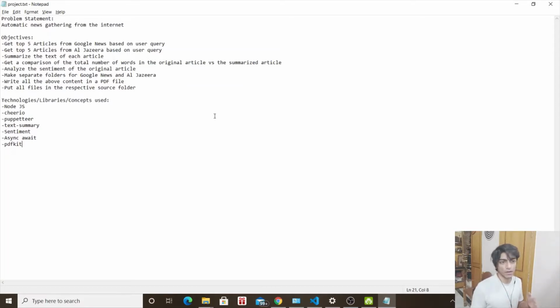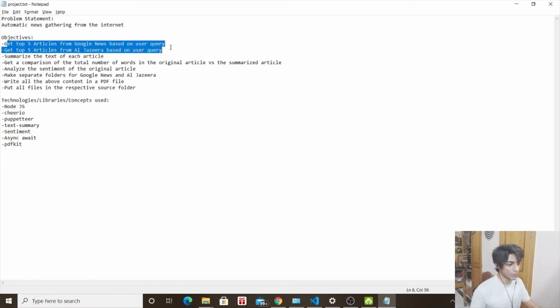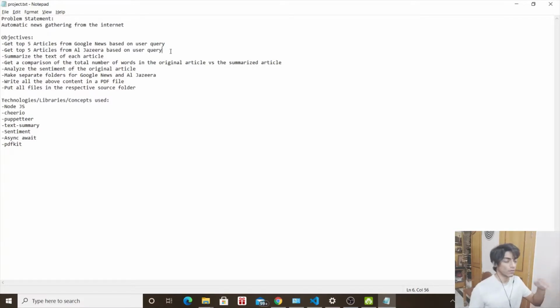So, problem statement. What I mean to do here is to automatically gather the news, that is the top 5 articles from the internet. Top 5 articles of what exactly? That is in our objectives, or should I say the subtasks of this problem statement. So I'll be getting top 5 articles from Google News based on the user query. We'll get to see what exactly I mean by user query here. And then top 5 articles from Al Jazeera, two reputed news sources.